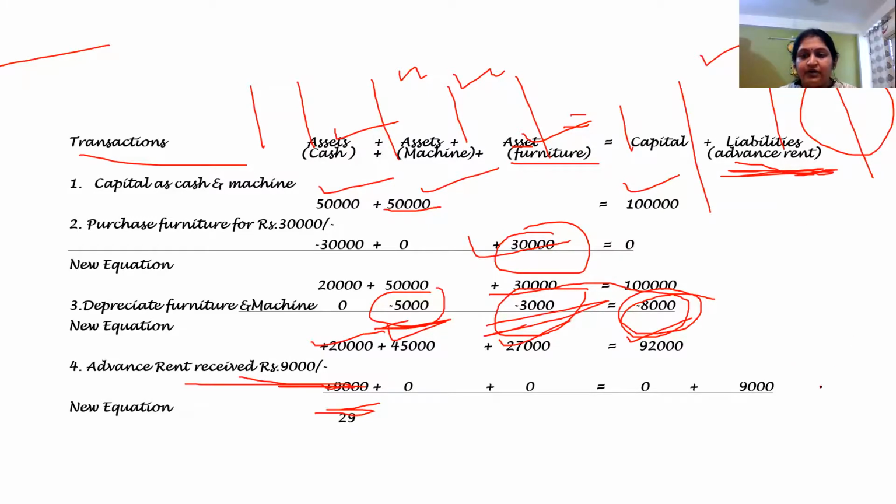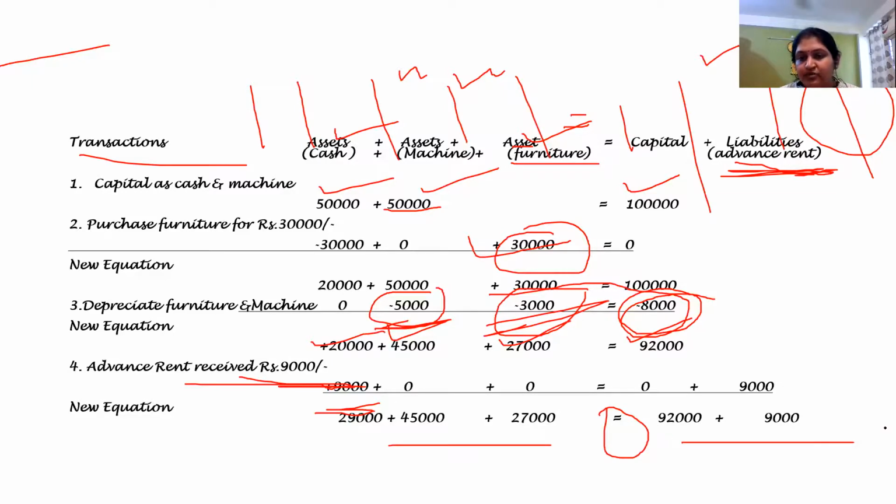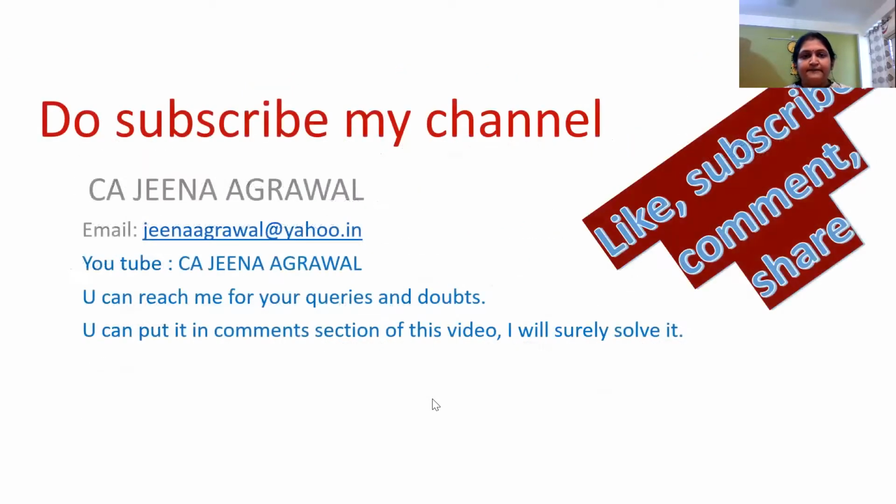Now I can find out what is my new equation. So I get the new equation. The beauty of this question is that in every new equation, you should try and judge that both the sides, the left side and the right side, are equal. 92 plus 9 makes 1,01,000. And here also it should be 40, 50, 60, 70, 80, 89, 94, 93 and 10. So it is the same. This equation should be the same. If the answer is not matching, you must have made some error and we need to find it out, right?